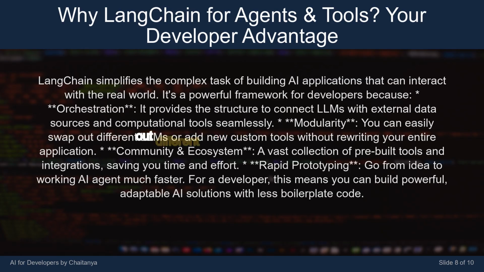You can easily swap out different LLMs or add new custom tools without rewriting your entire application. Community and ecosystem. A vast collection of pre-built tools and integrations, saving you time and effort. Rapid prototyping. Go from idea to working AI agent much faster. For a developer, this means you can build powerful, adaptable AI solutions with less boilerplate code.